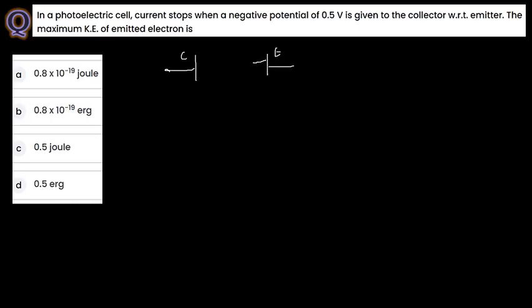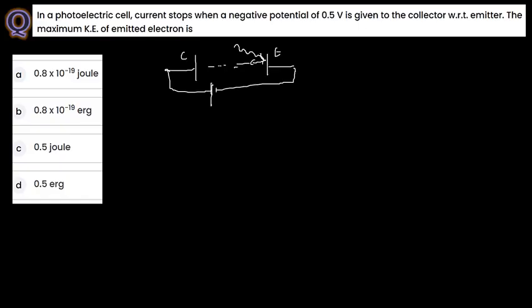From the emitter, whenever the light is passing through here, it will emit the electron. At the same time you give the potential over here, so the electron moves fast and is attracted to the collector.